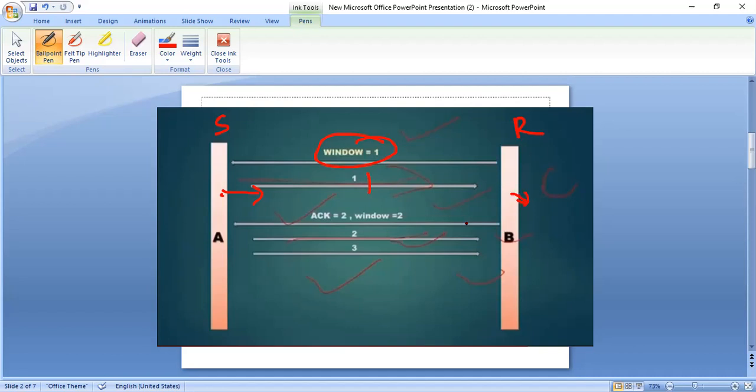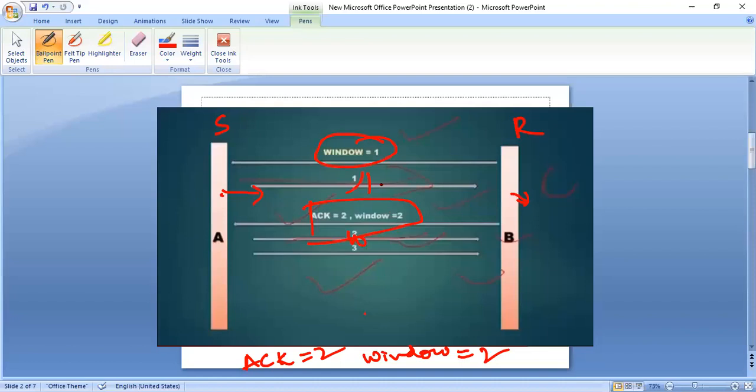While sending an acknowledgement message, the receiver B sends a message with ACK equals 2, and you observe window equals 2.